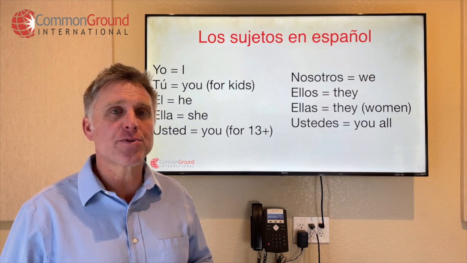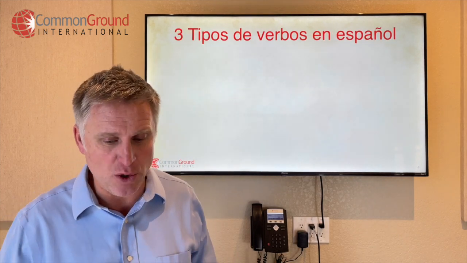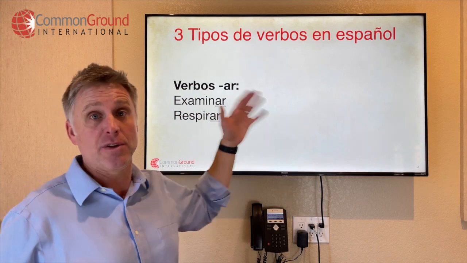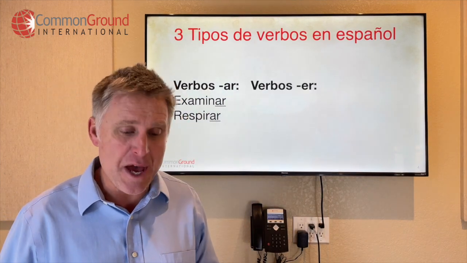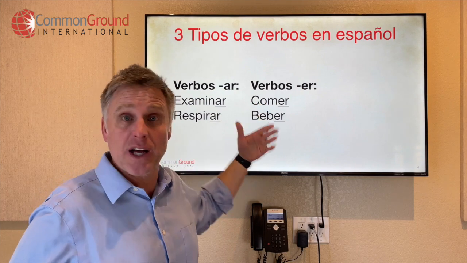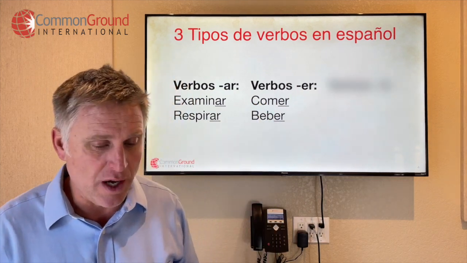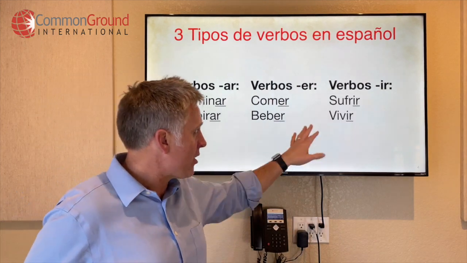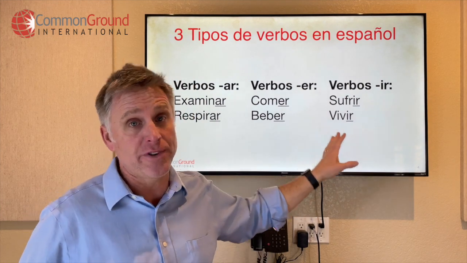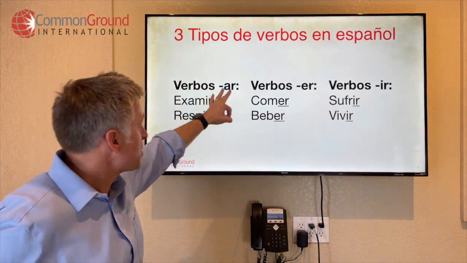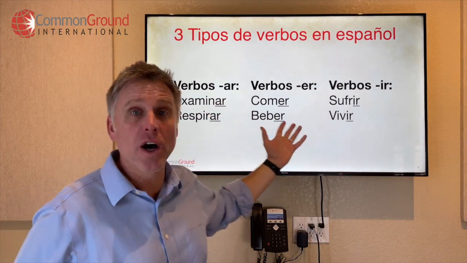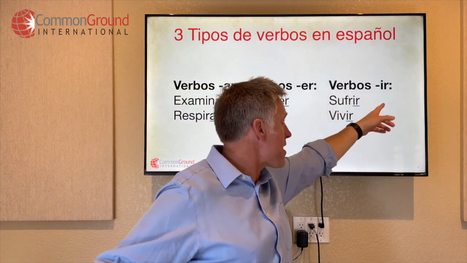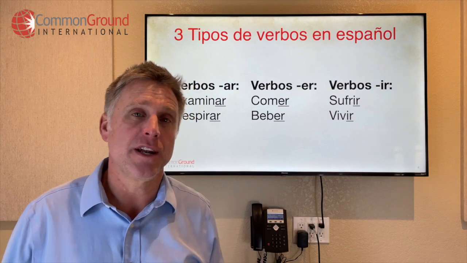Now, we have three types of verbs. Tres tipos de verbos en español. We've got verbos AR, we've got AR verbs like examinar and respirar. We saw those in the initial examples. We've got verbos ER like comer and beber. We saw those in the early examples as well. And then verbos IR, like sufrir and vivir. I don't think we saw vivir in our examples, but we did see sufrir. Three types of verbs. Verbos AR are verbs that end in AR in their unconjugated form. Verbos ER end in ER in their unconjugated form. Verbos IR end in IR in their unconjugated forms, okay?